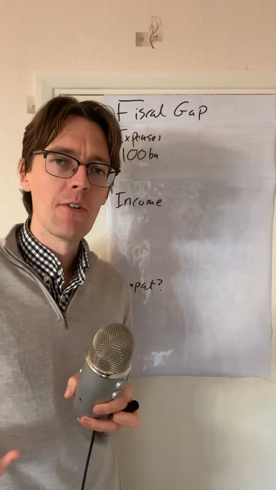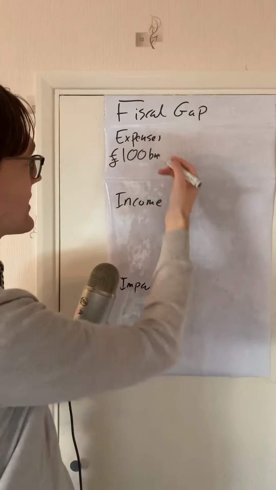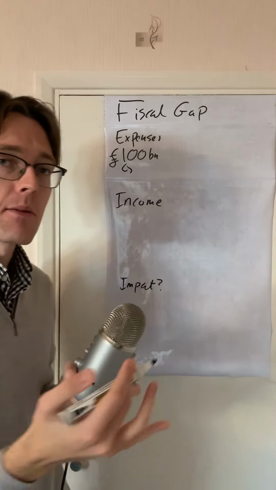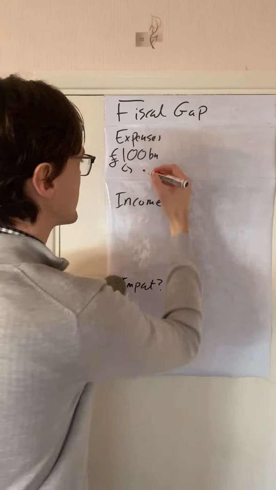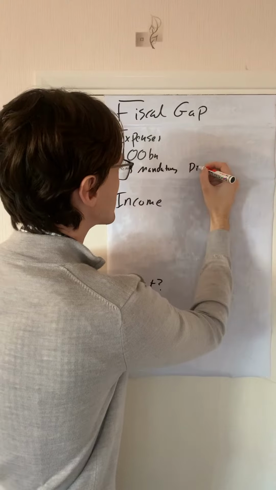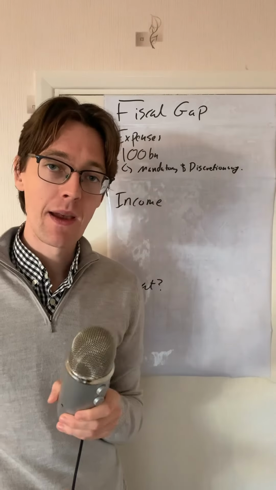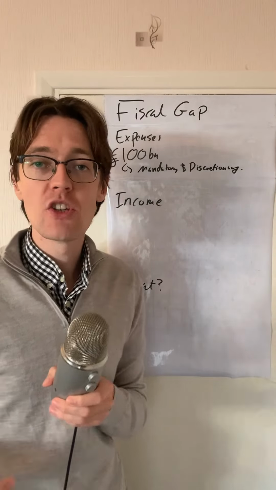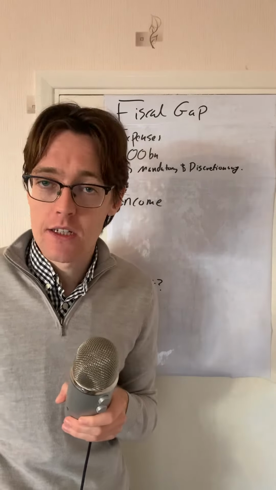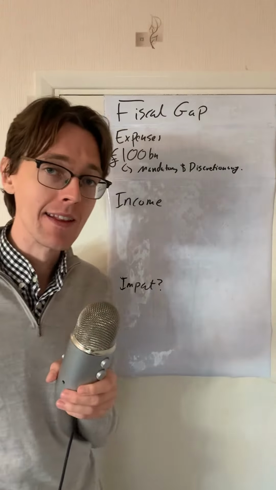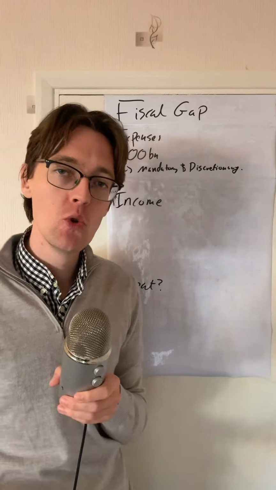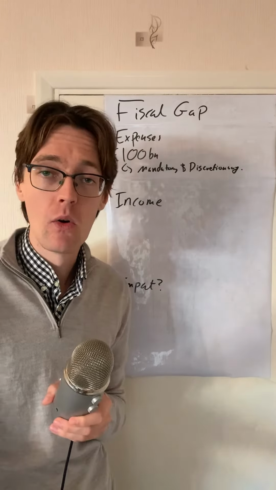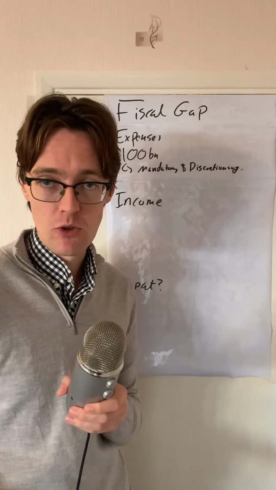So you could think of the government like running a household almost. They have expenses, for example, £100 billion. Now these expenses are broken down into two categories. We have mandatory and we have discretionary. A mandatory expense is an expense the government has to pay every year. So for example, the wages of nurses, they have to pay that regardless of the year. A discretionary expense is money that the government is choosing to spend. For example, on building a new hospital or building a railway or some other form of infrastructure project.